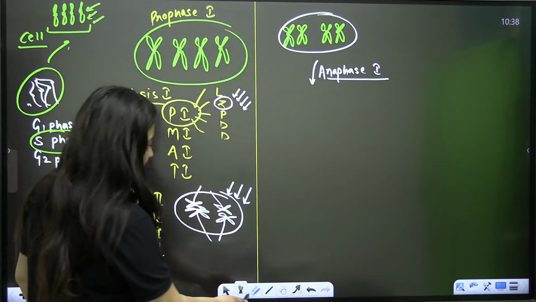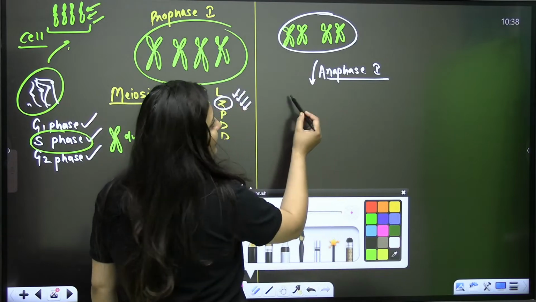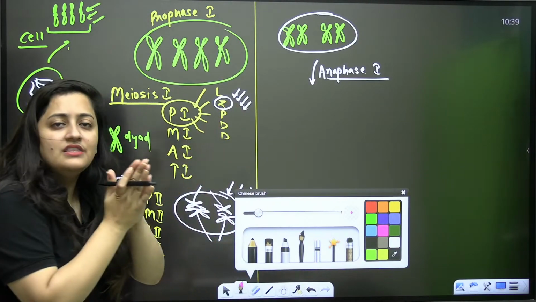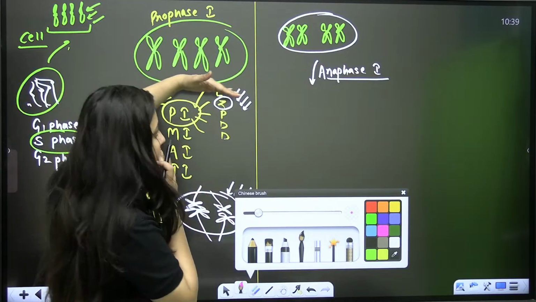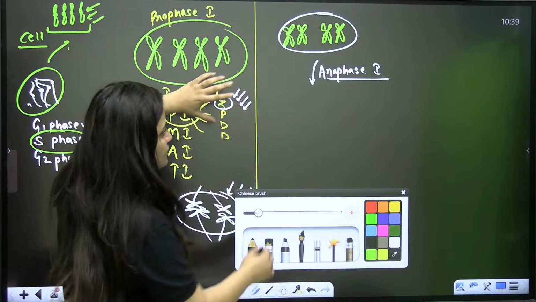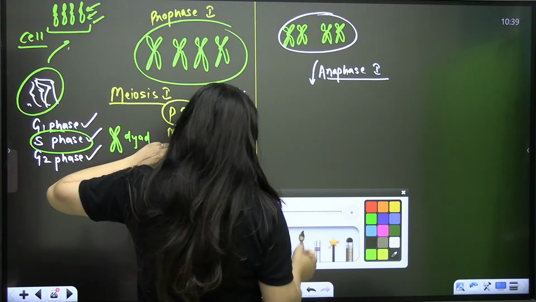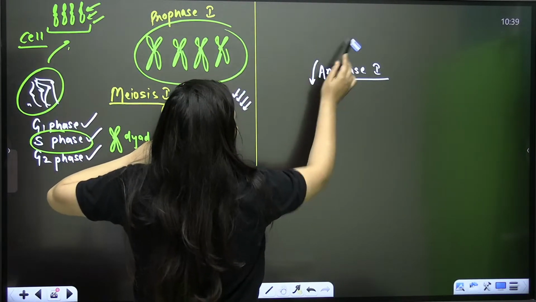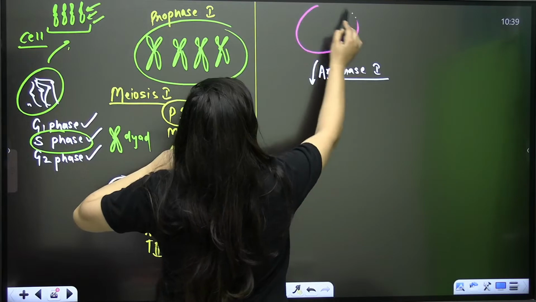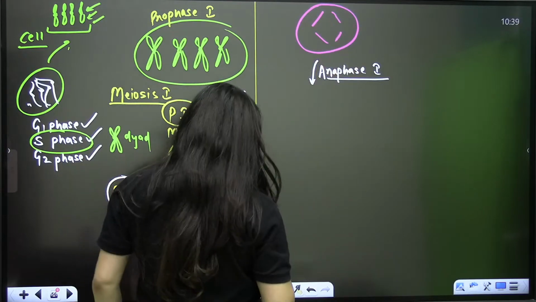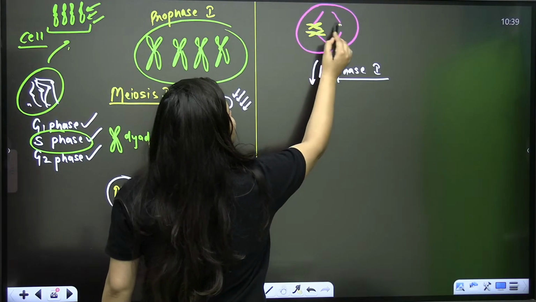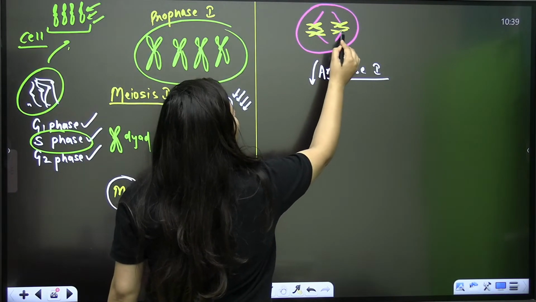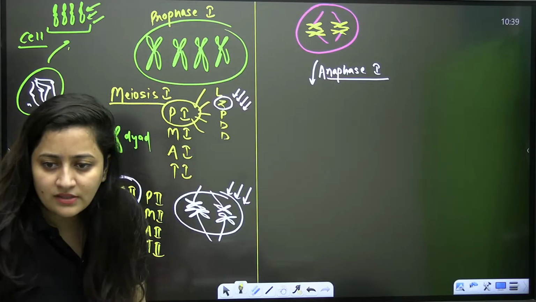Now when it is anaphase 1, there will be the separation. What is going to happen in anaphase 1? It's not anaphase 2, it's anaphase 1. Anyone in the class?